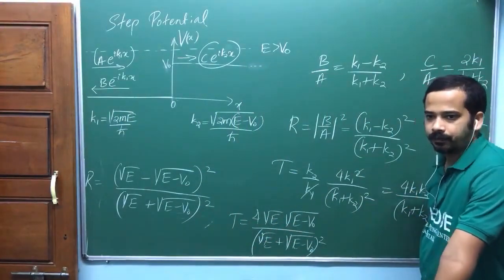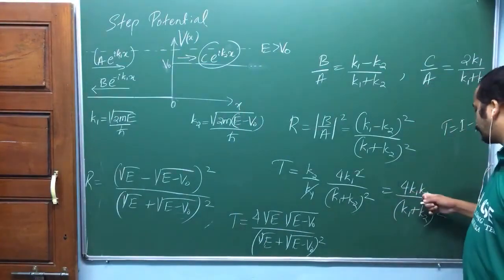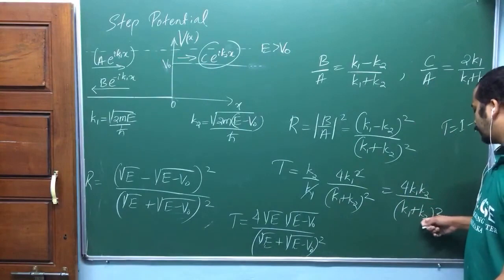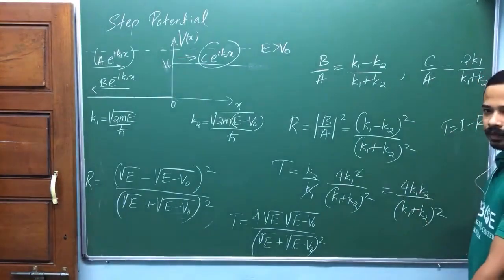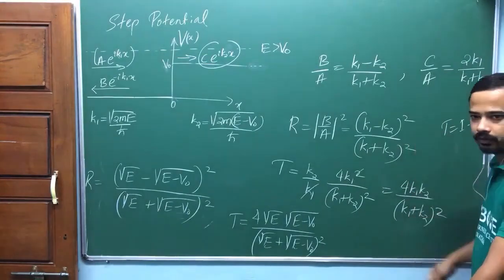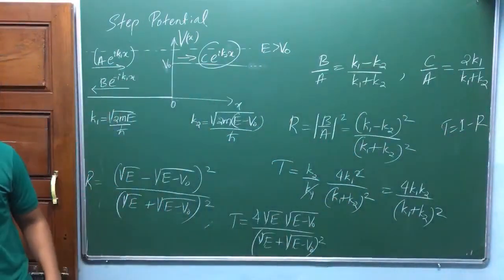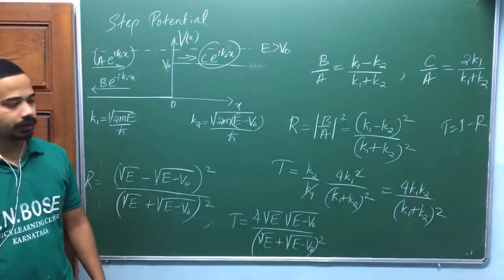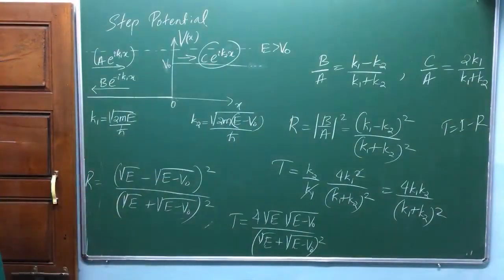If you put K1 equal to K2, you can see that in the transmission coefficient, 4 K1 K2 over (K1 plus K2) the whole square gives 1. That's how we can remember. If you are confused about which one is the reflection coefficient and which is the transmission coefficient, put K1 equal to K2: the reflection coefficient should be 0 and the transmission coefficient should be 1.